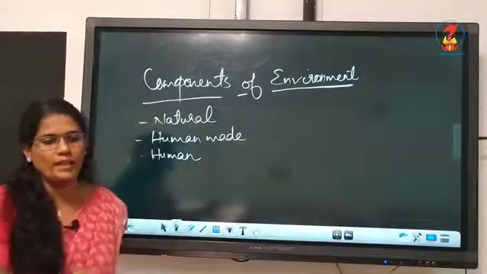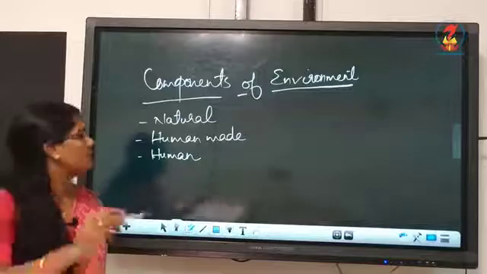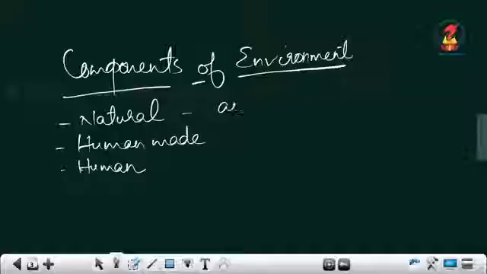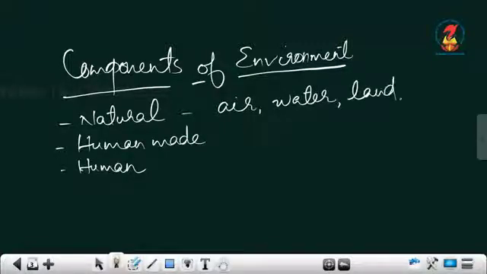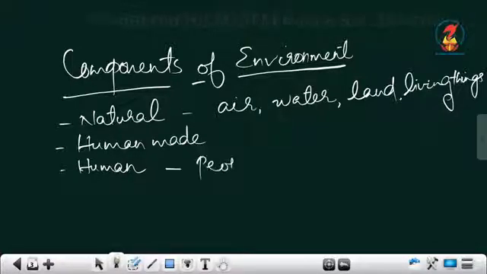Natural consists of air, water, land and living things. Natural consists of air, water, land, living things. Now human consists of people. Human means what? People living in a society. People in the society.